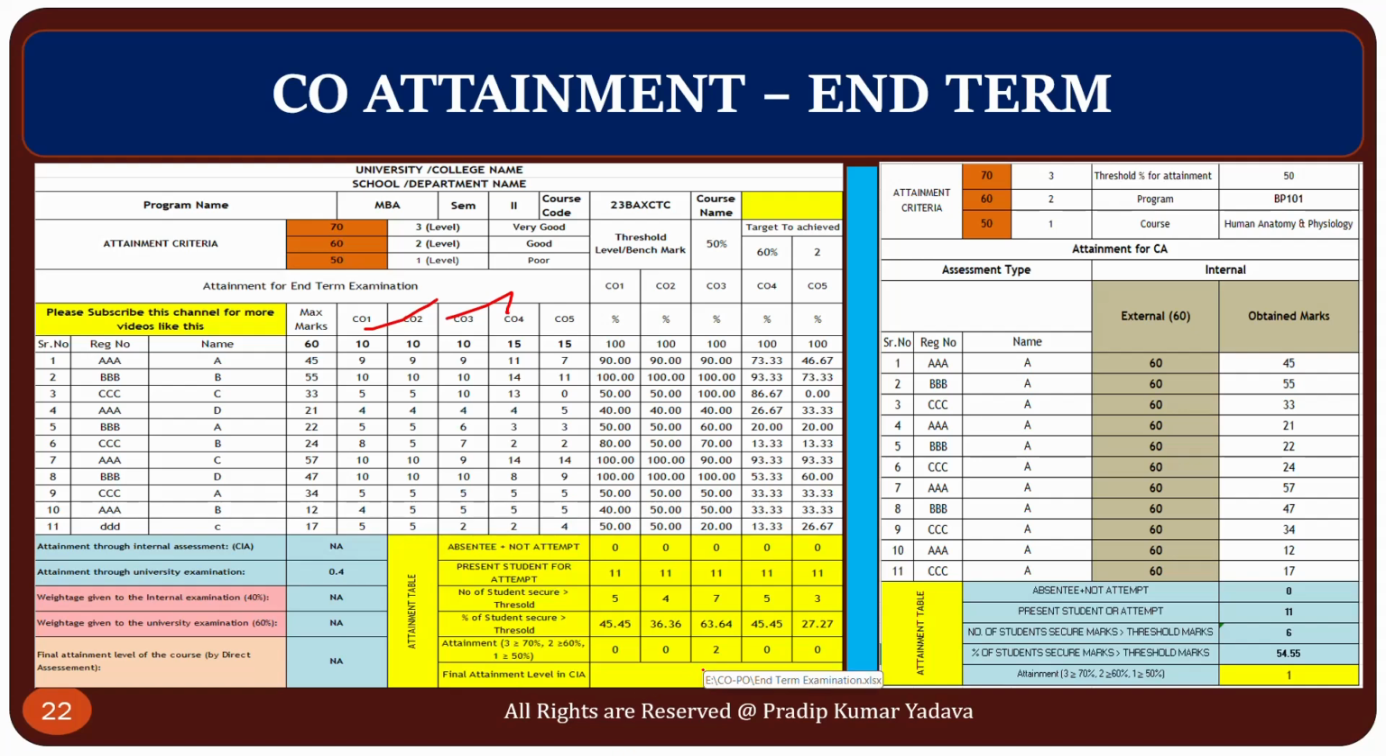Here you can get the final assessment, that is 0.4, and here you can see the attainment of the final exam. Again, here you can use the second method, that is the easy one.